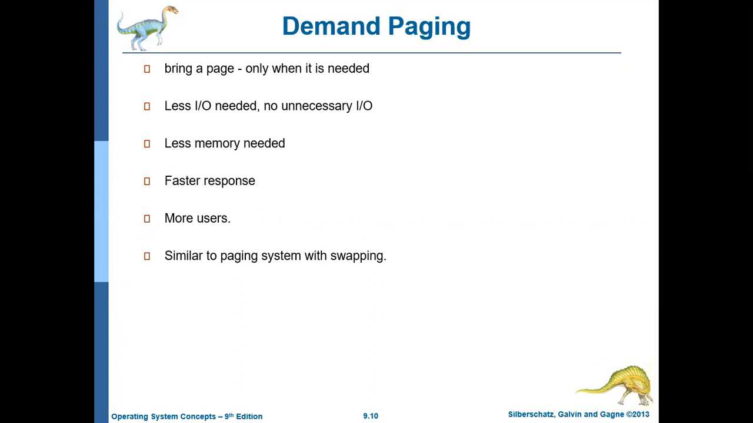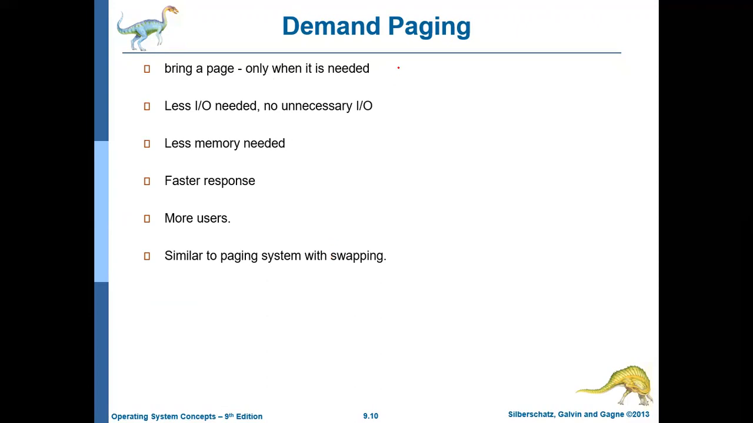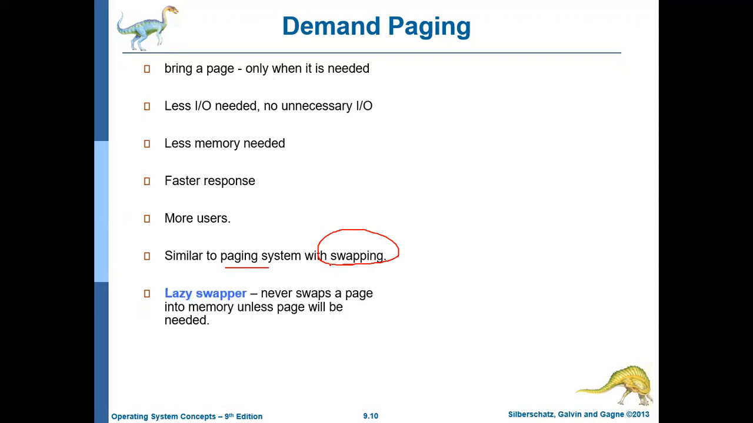We can say that demand paging is similar to paging with swapping. It is similar to the normal paging which we discussed in the last chapter. To the normal paging you add swapping, and that is called demand paging. But this swapping is not the swapping of the entire process, it is just the swapping of the pages. So you can call this a lazy swapper.